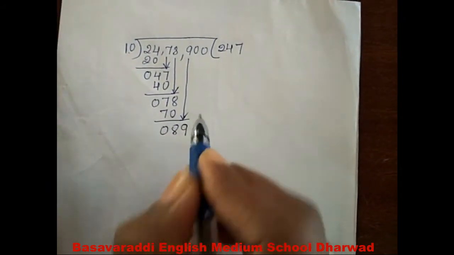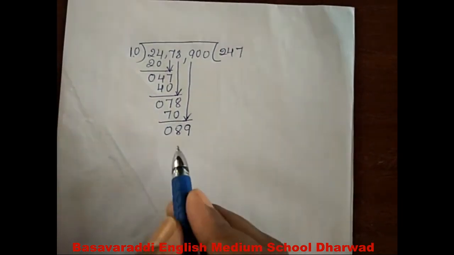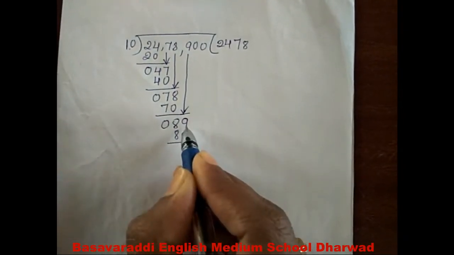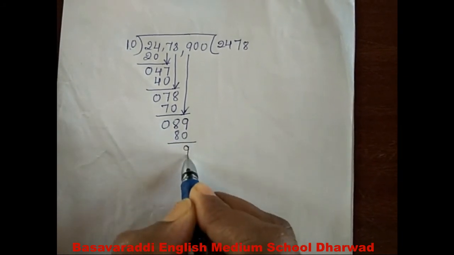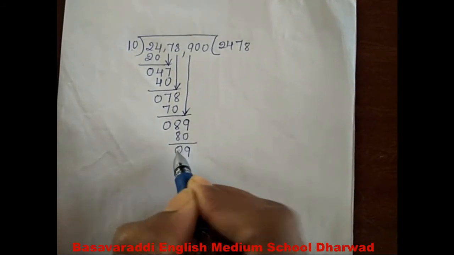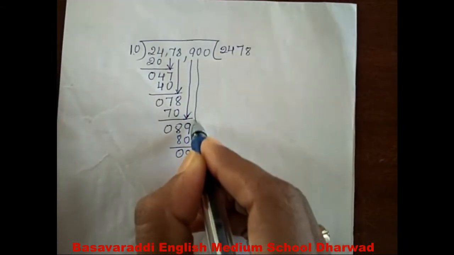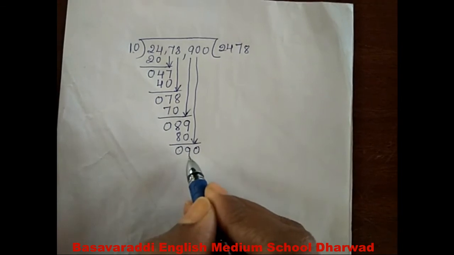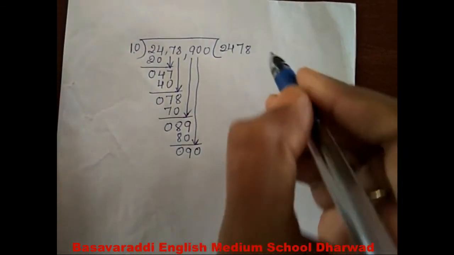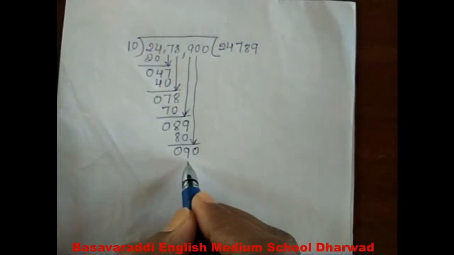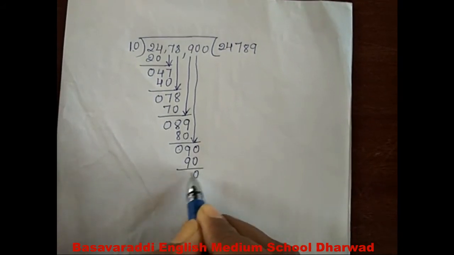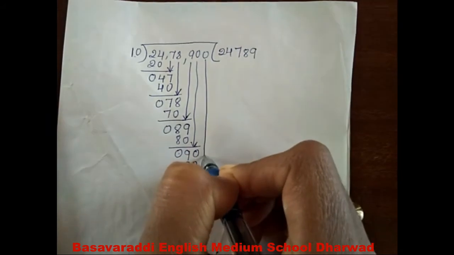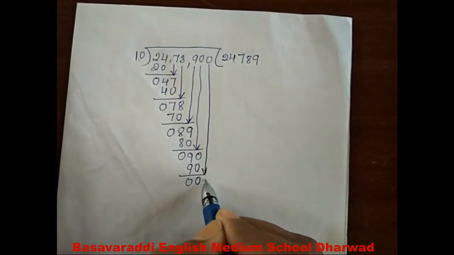That becomes 89. 10 eights are 80. 9 minus 0 is 9. 8 minus 8 is 0. Next, take down the 0. That becomes 90. 10 nines are 90. Take down the last digit, that is 0.